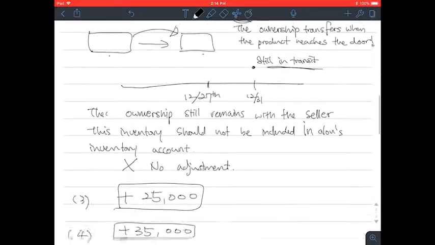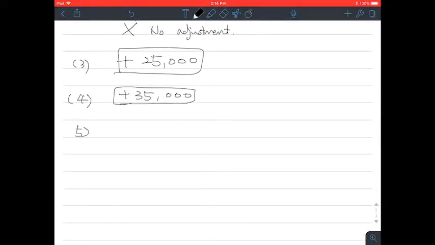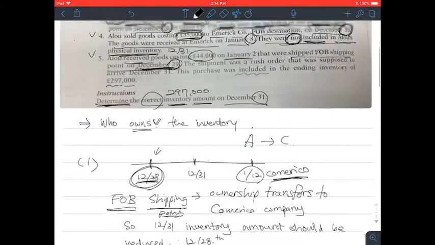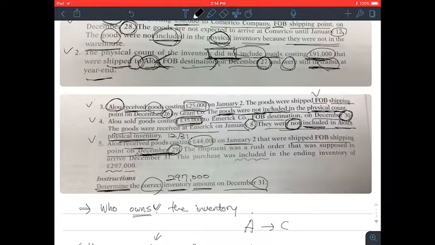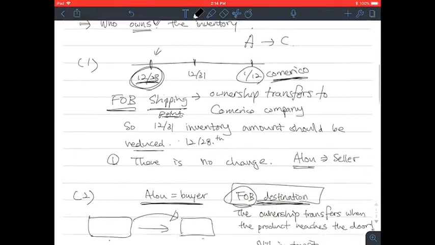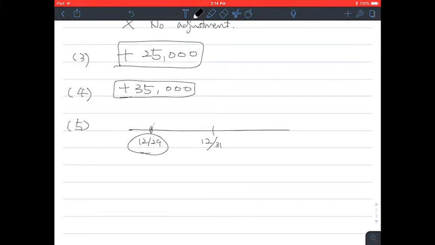Okay? So number 5, ownership transfers December 29th, right? The shipment was a rush order that was supposed to arrive at December 31st, but it turns out it arrived on January 2nd.